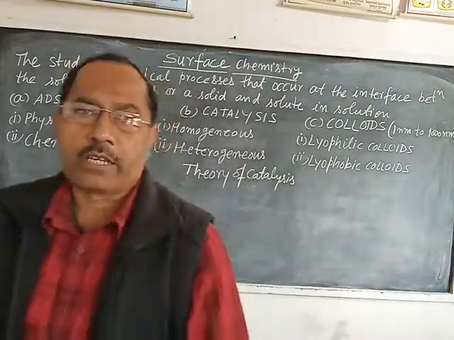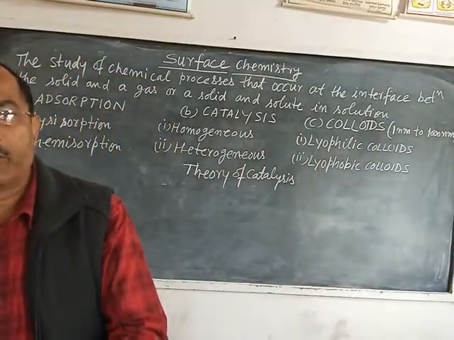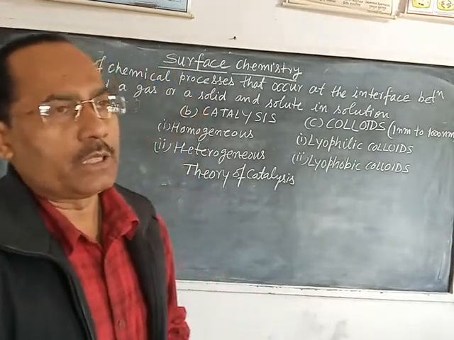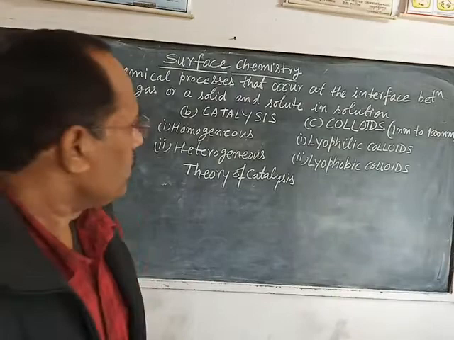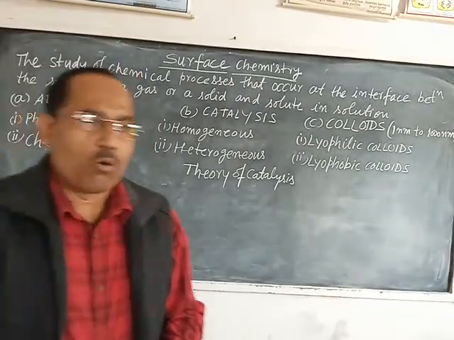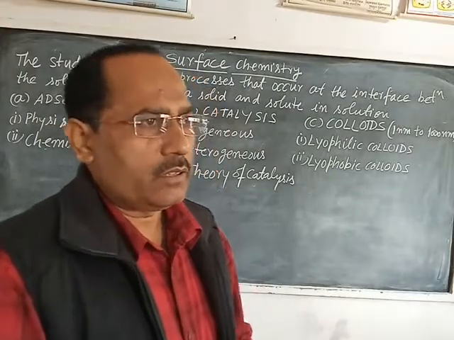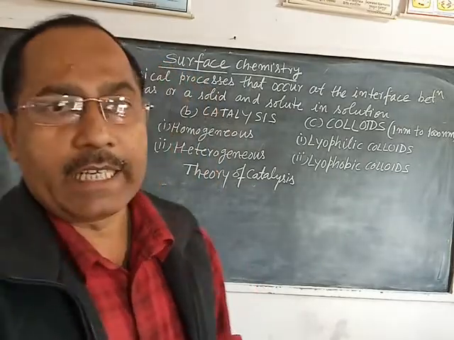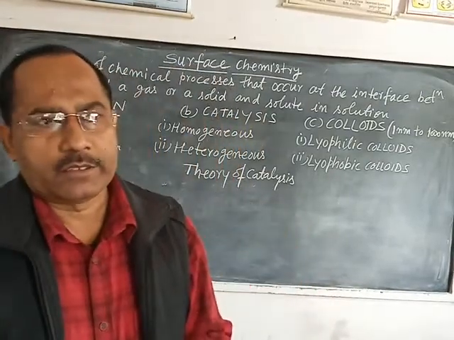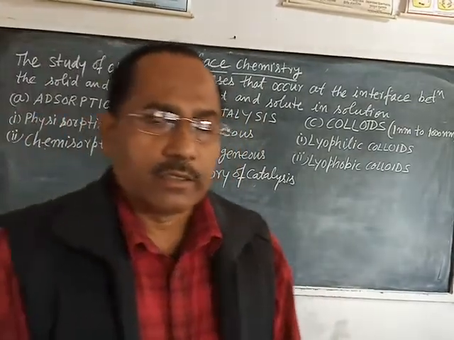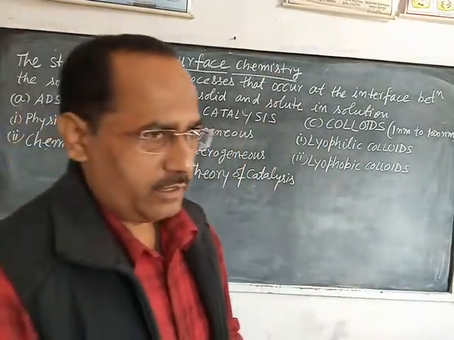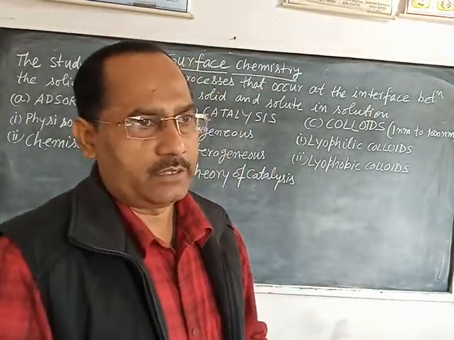Adsorption occurs only at the surface, while absorption occurs in the whole of the substance, which means it is a bulk phenomenon. Now what is the meaning of adsorbate and adsorbent? Adsorbate means the substance which accumulates on the surface.